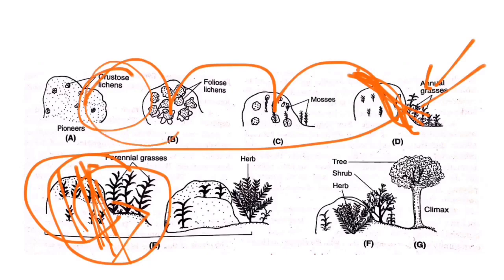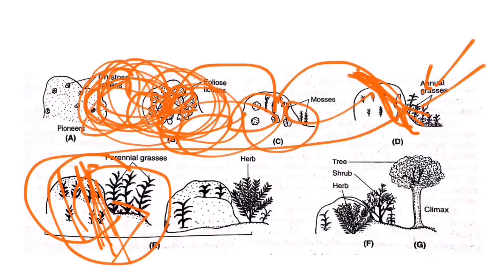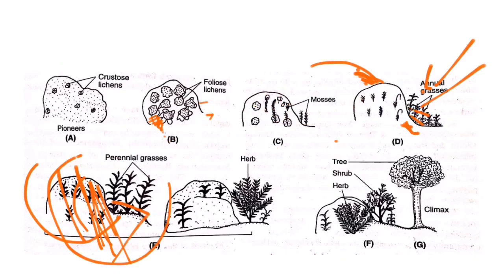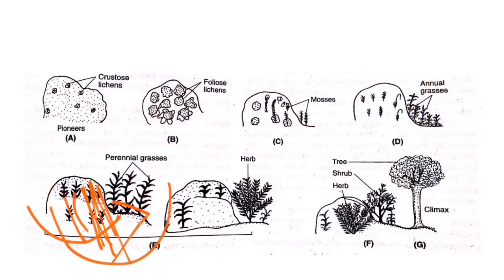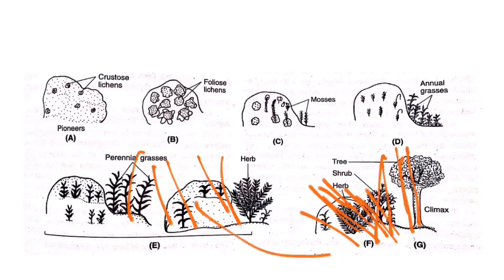Because it has the dead or decomposed material of crustose lichens, foliose lichens, mosses and annual grasses. So the soil fertility is very rich, and they start to grow very luxuriantly. This rock is almost completely converted into soil, and then this shrub community gives rise to the next stage, called the forest stage.